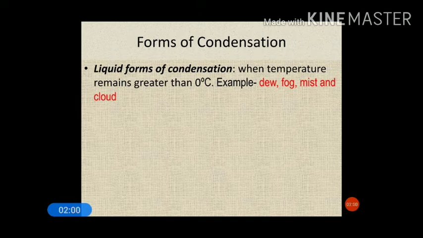So any region having a temperature greater than 0 degrees Celsius during the morning, especially the early morning before sunrise, can show liquid forms of condensation, for example dew, fog, mist and cloud.